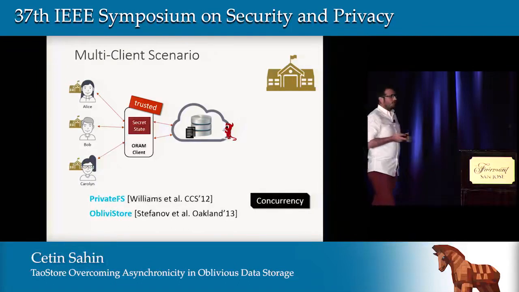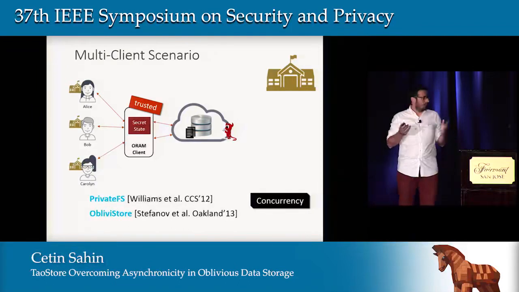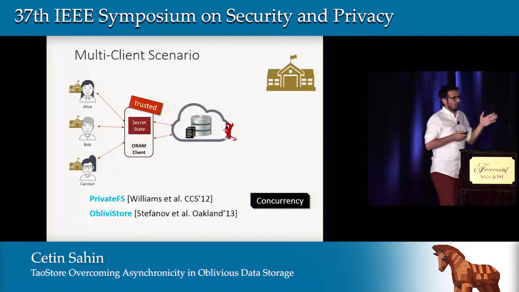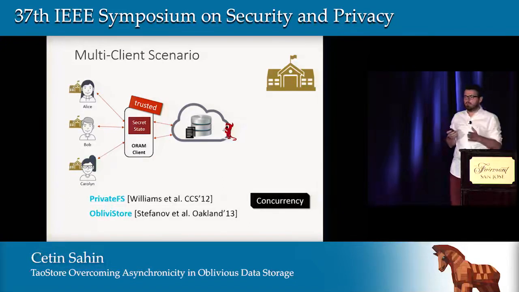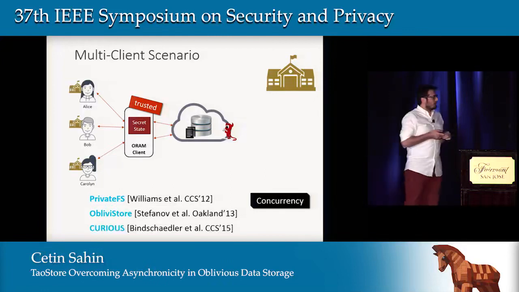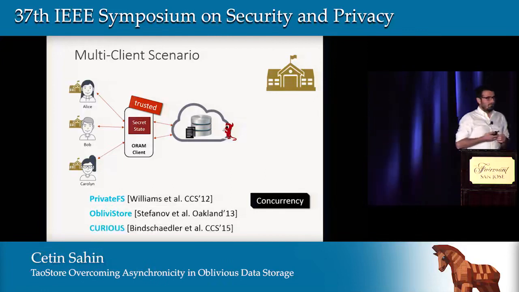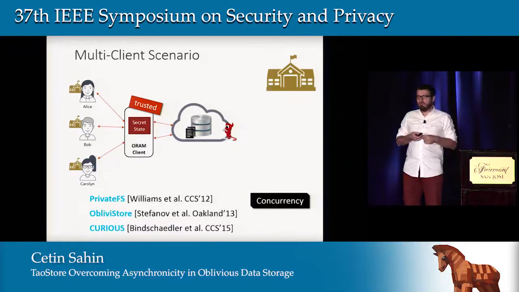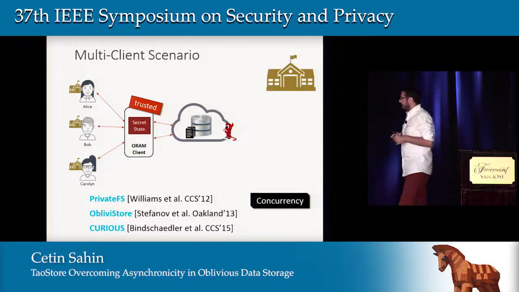Later on, the ObliviStore system came up, and it introduced a proxy approach, where a trusted proxy in the middle mediates the client requests and handles them concurrently while accessing the storage. The more recent development is CURIOUS, which follows a similar setting, and we also consider a similar setting in our work.